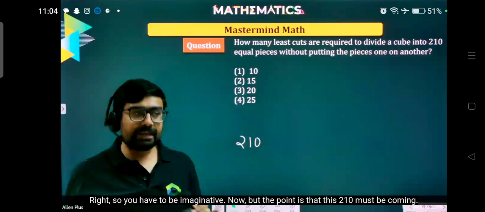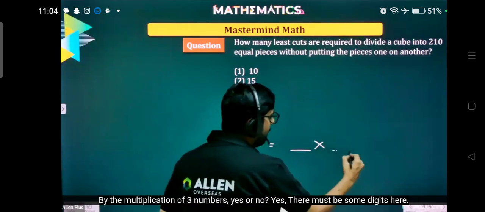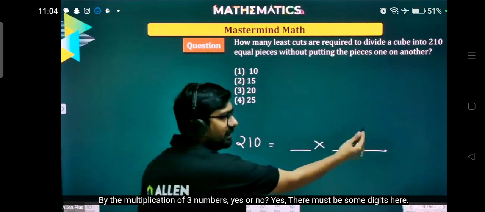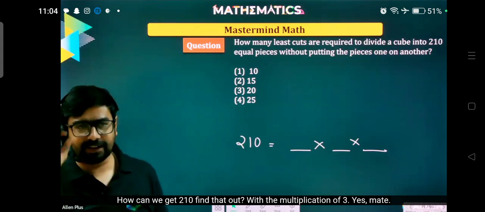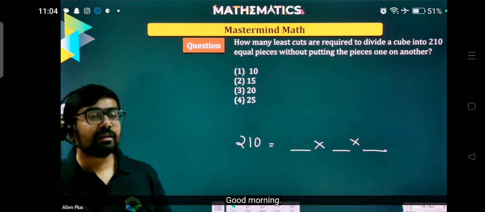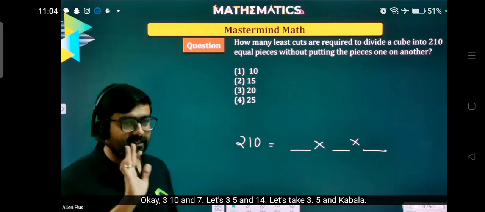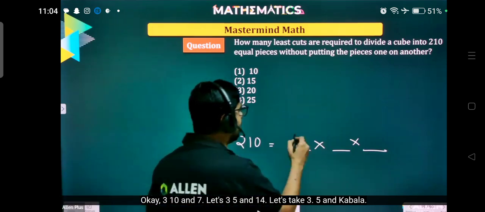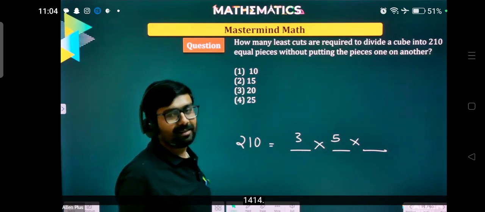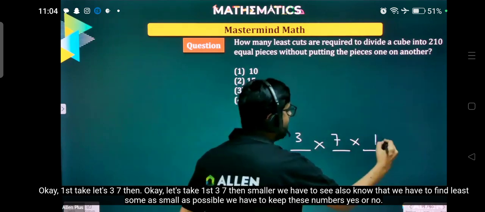Now, the point is that this 210 must be coming by the multiplication of 3 numbers, yes or no? How can we get 210? Find that out, with the multiplication of 3 numbers. Okay, 3, 10 and 7. Let's take 3, 5 and 14. First take, let's say, 3, 7, 10.